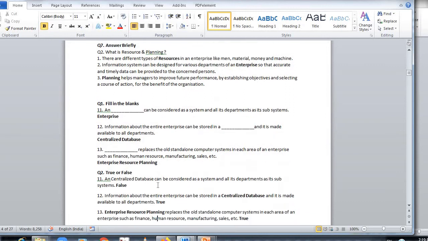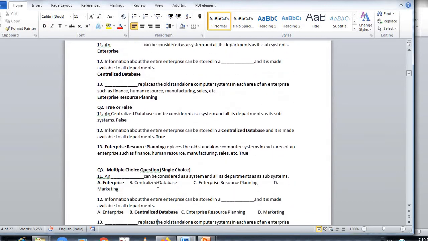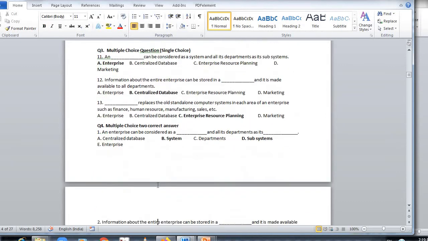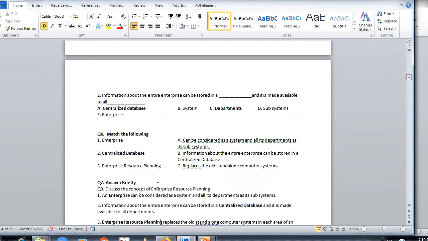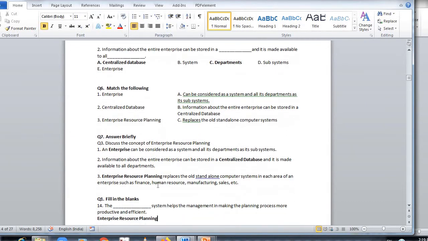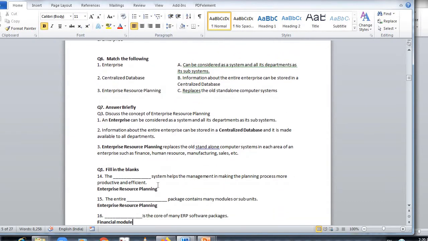Here is the true or false. Here is the multiple choice question, single. Match the following, and we will see another theory question.